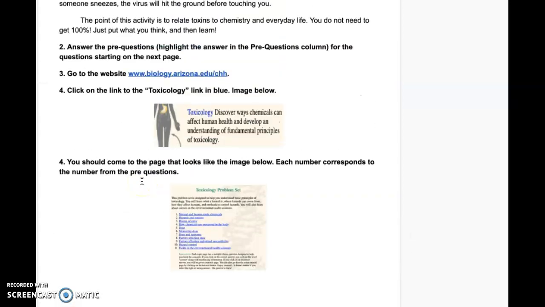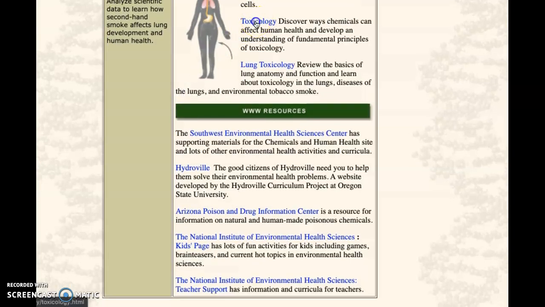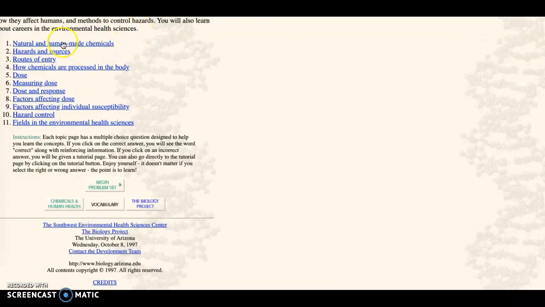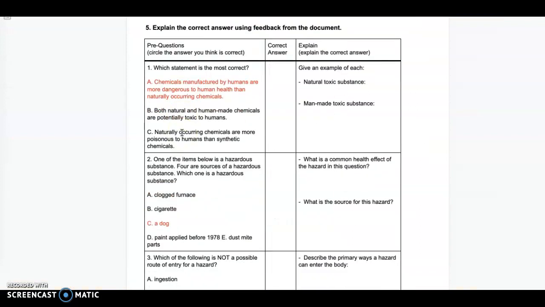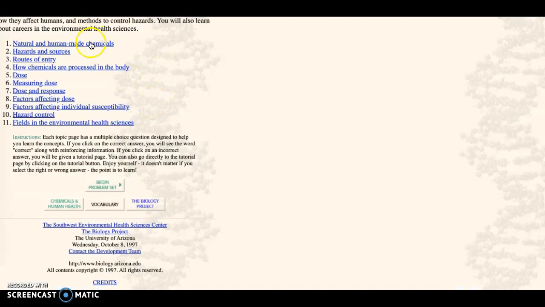Now, after I do that, I'm going to go to this website, click on it and open it. And then I'm clicking on this toxicology piece. Now, click on it, it opens up to this screen. Now you click on begin problem set, or I could just go to question 1. These are the same questions as my pre-questions here. So number 1 corresponds to number 1, number 2 corresponds to number 2, and so forth. So I'm just going to click on number 1 and answer what I picked.